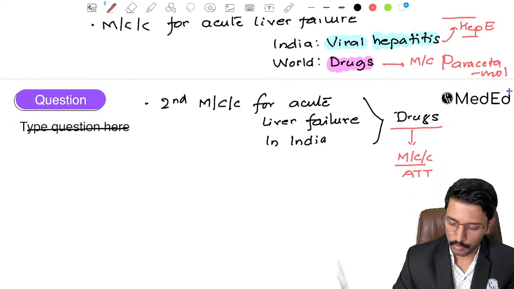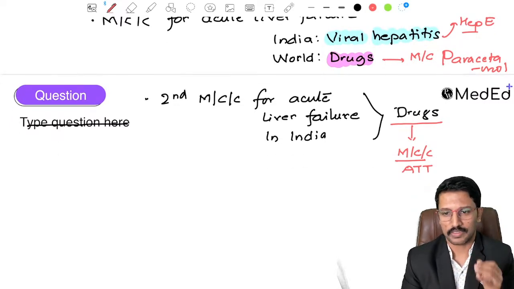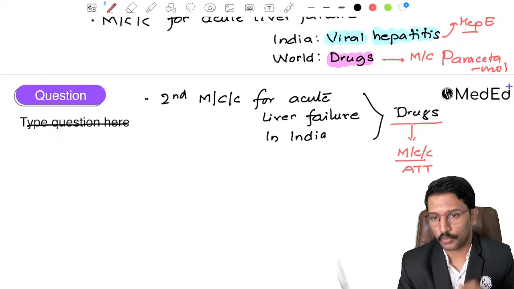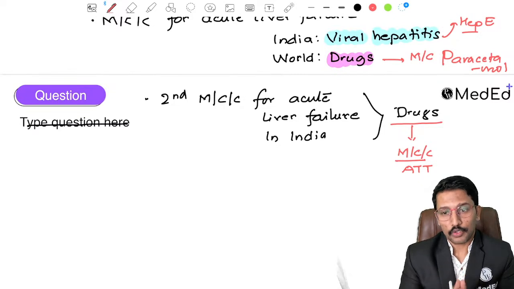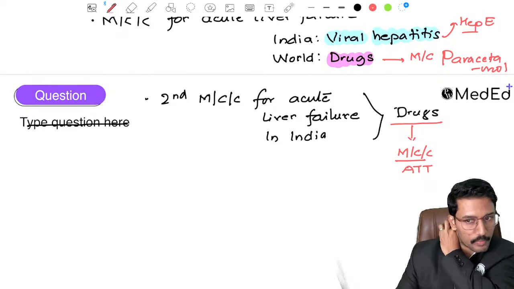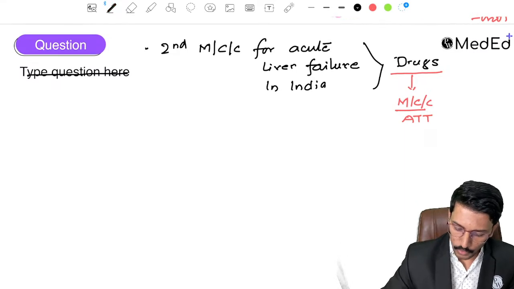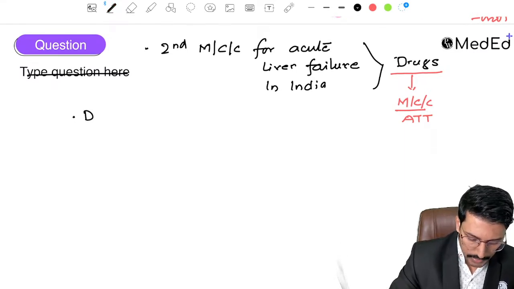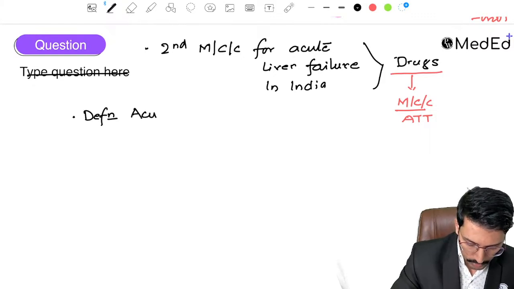Okay, so if you're talking about ATT, they might as well ask you among the 4 standard common first line agents, which drugs are hepatotoxic. Okay, so ethambutol is not hepatotoxic. Rifampicin can occasionally be hepatotoxic. So the other 2 drugs, right, they are potentially hepatotoxic. Okay. Now coming to the definition of acute liver failure is again an important MCQ point.